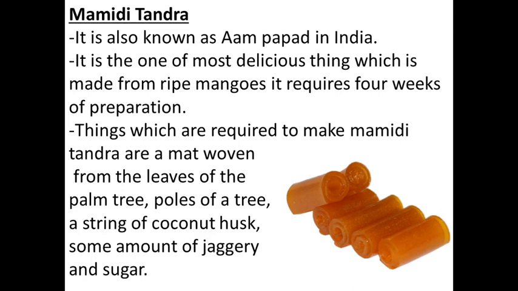Now understand why the topic name is Mangoes Round the Year, why we have learned food spoilage and food preservation. Understood? Yes. Now what you have to do: open your notebook and write the recipe of Mamidi Tandra from the story. You can write in your own words.